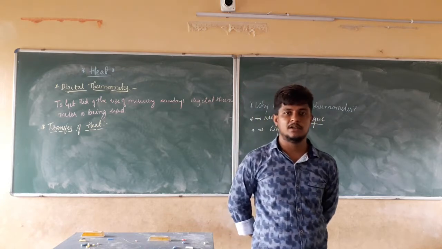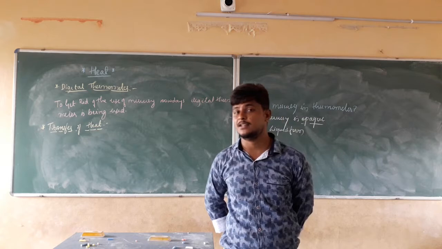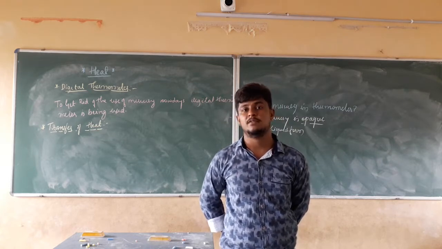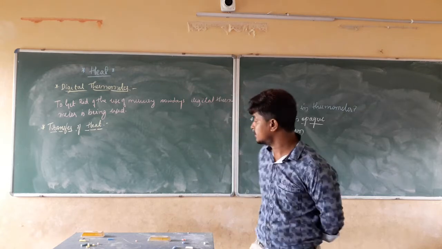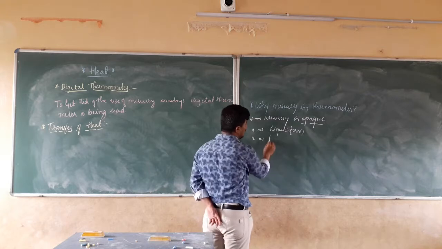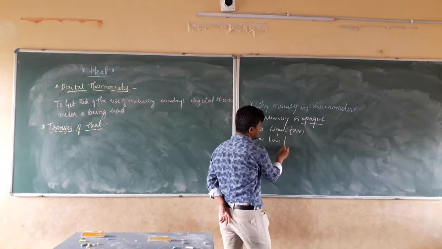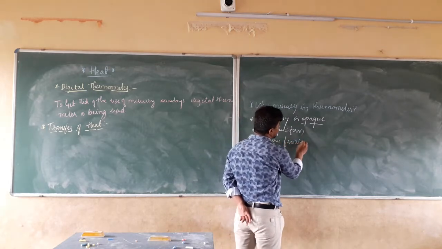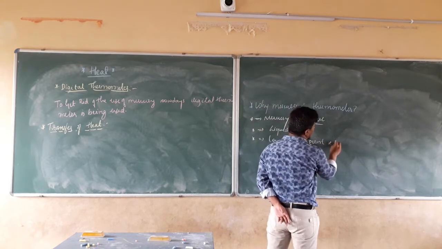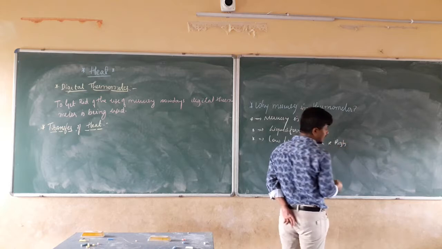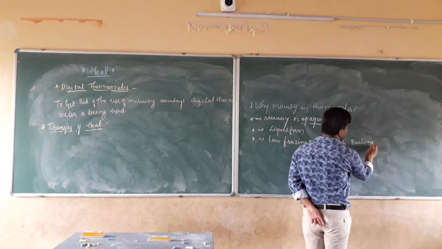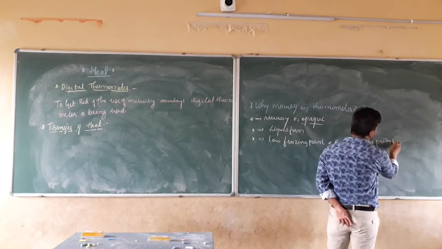We will take the example of a laboratory thermometer. It ranges from -10 degrees Celsius to 110 degrees Celsius. That means we have to measure the lowest temperatures also. In this case, mercury has a low freezing point and a high boiling point.